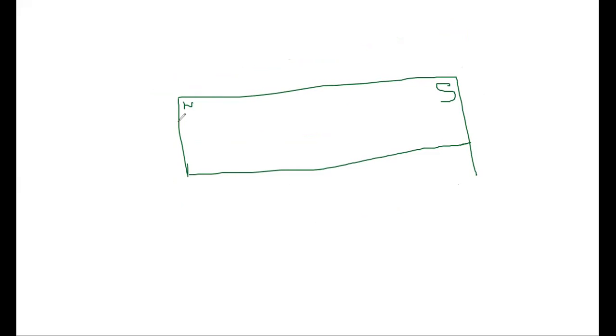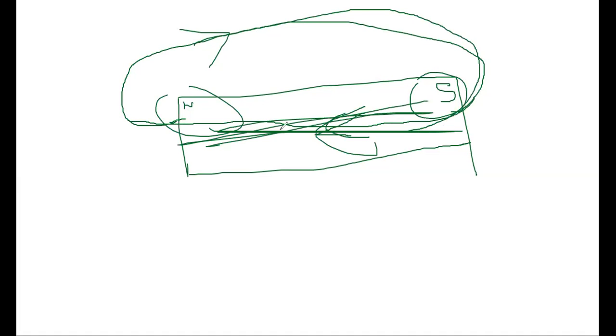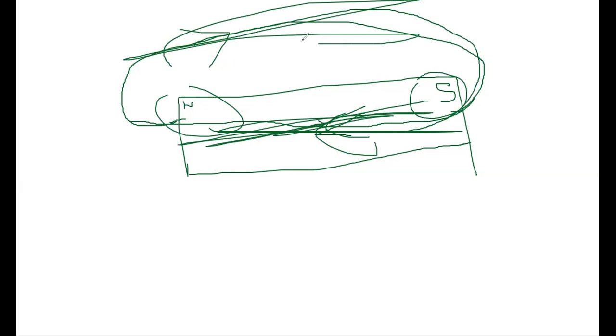If it is a bar magnet, then magnetic field lines start at north and end at south. So the direction outside the magnet is from north to south. But when it enters, as it is a closed loop, inside this bar magnet it is from south to north. The direction of the magnetic field is going like this. Therefore, inside the magnet, it is from south to north. Inside the magnet, the direction is opposite. Outside the magnet, it is from north to south. Inside the magnet, it is from south to north. Please remember this point. This is also a very, very important point.